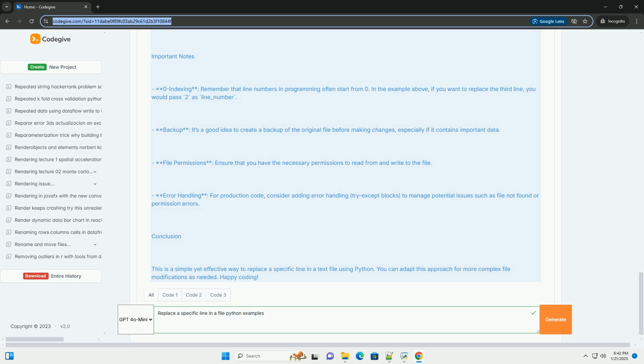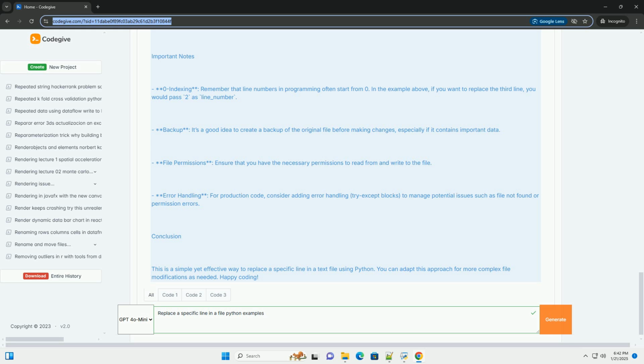5. Usage example. At the end of the script, we provide an example usage where we replace the third line of example.txt. Important notes. 0 indexing. Remember that line numbers in programming often start from 0. In the example above, if you want to replace the third line, you would pass 2 as line_number.